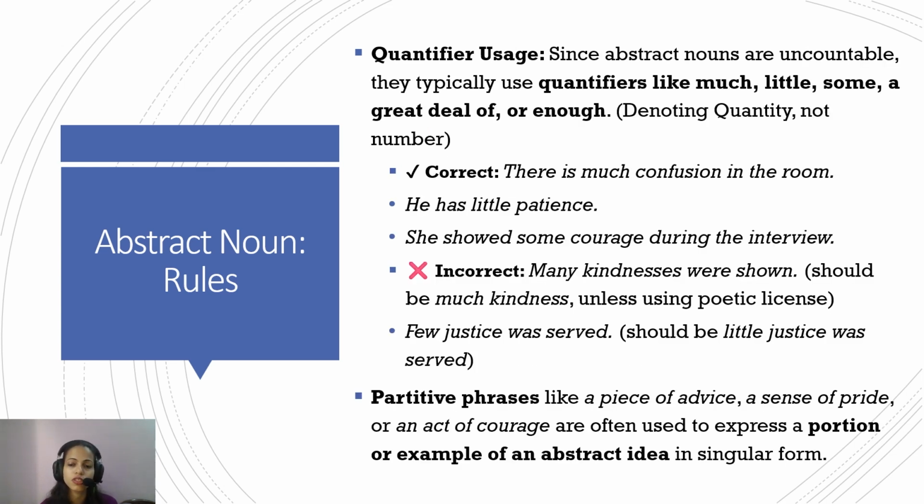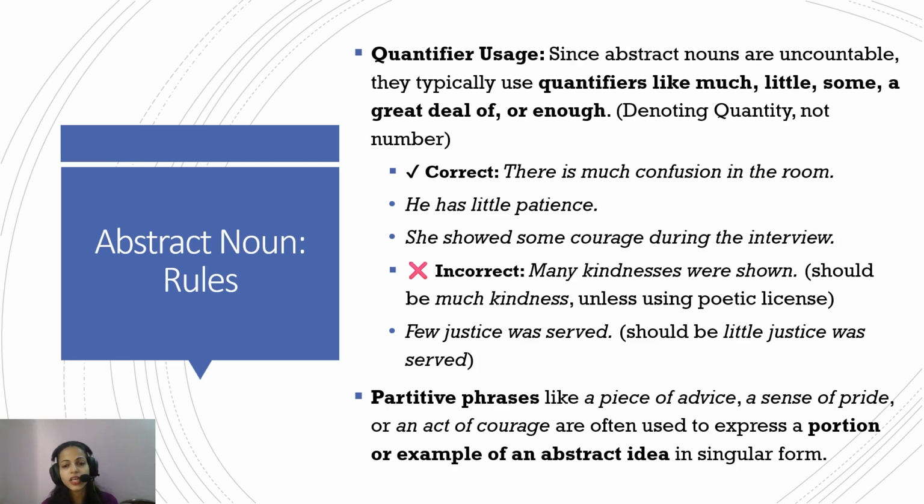For quantifier usage, since abstract nouns are uncountable, we typically use quantifiers like much, little, some, a great deal of, or enough, denoting quantity and not number. An abstract noun is like an ocean of things. An idea cannot be counted. You cannot give it a number, whether a good idea or a bad idea. So the quantifiers used before abstract nouns denote quantity, but they do not denote number.